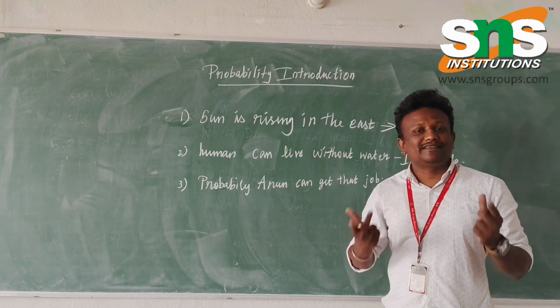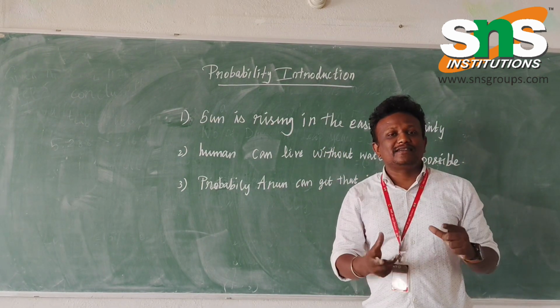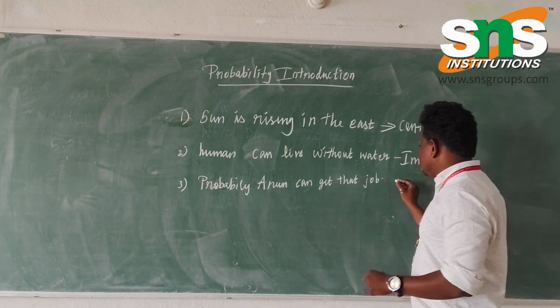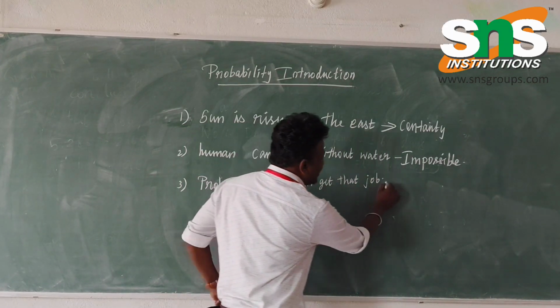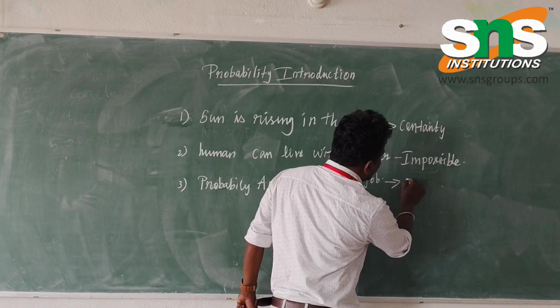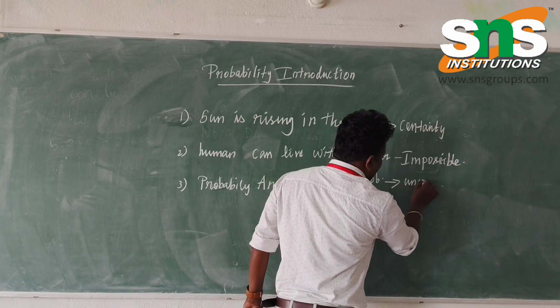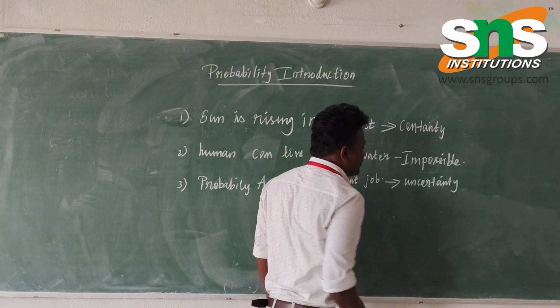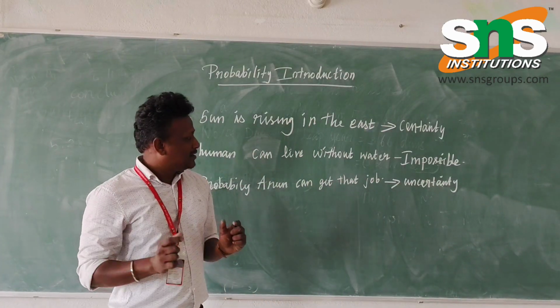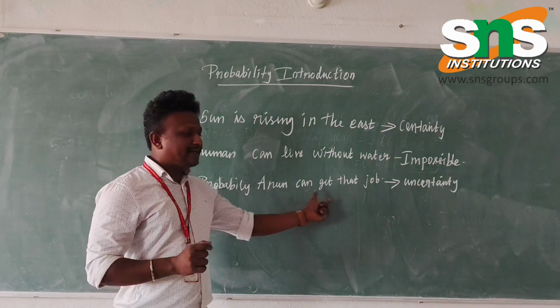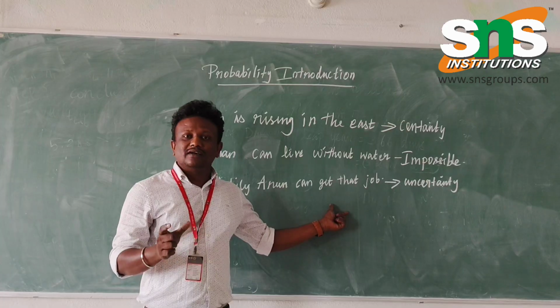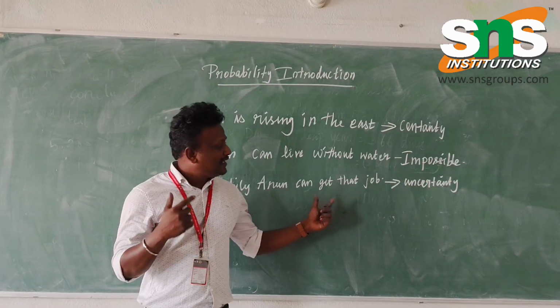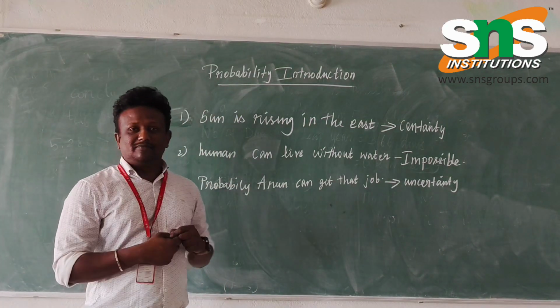These kinds of statements can be named uncertainty. So probability is the study of uncertain statements. To study uncertain statements, we require the probability concept.